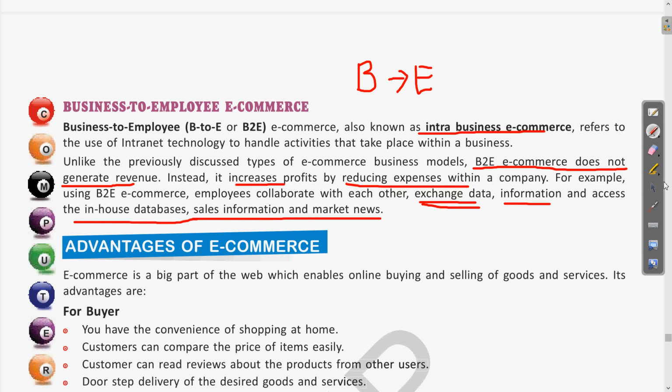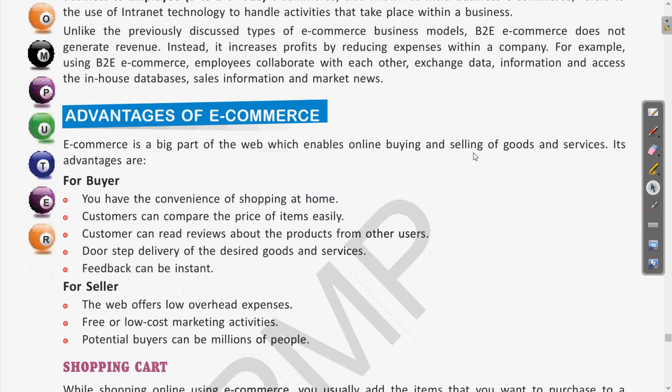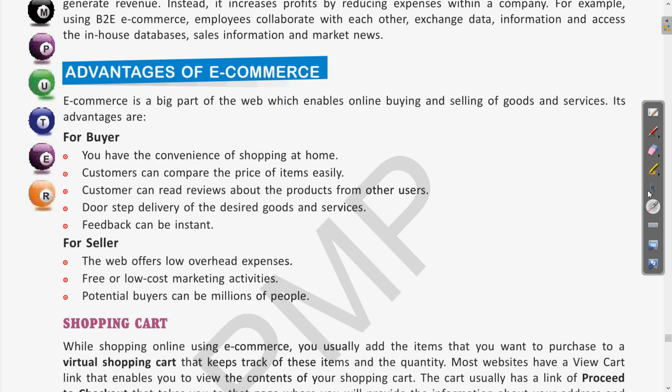employee e-commerce. Now next we will see the advantages of e-commerce. Let us erase this. Now coming to the next, that is advantages of e-commerce. As we have already seen the different business models of e-commerce, like B2C, business to business, business to employee, in all of these business models there is a reduction of expenses, and the time is saved as well. The same we are going to read in the advantages.